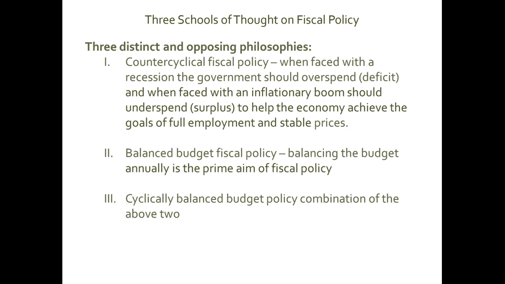So let me read this out and then we'll discuss each of these three philosophies separately. The first one is what we call counter-cyclical fiscal policy.